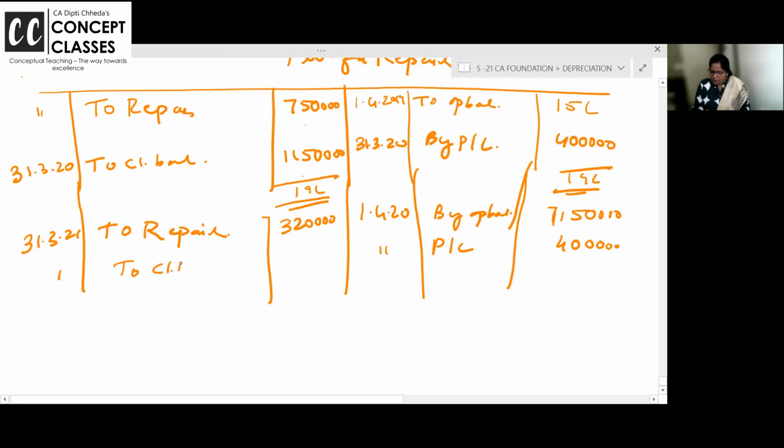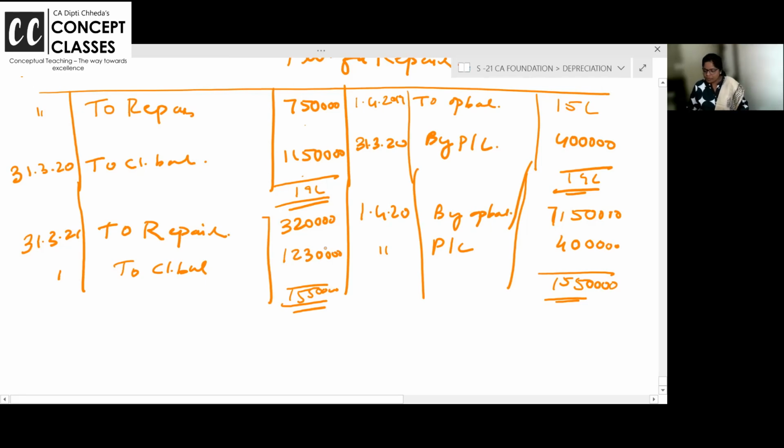So what is the closing balance here? 1150 and 4 lakh makes 15 lakh 50,000. Against that, actual repairs are only 320. So 12 lakh 30,000.